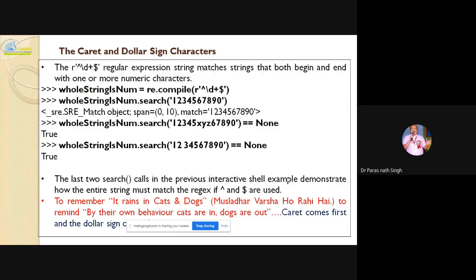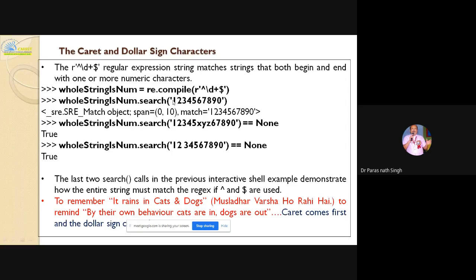Caret backslash d plus dollar: this regular expression matches a string that both begins and ends with one or more numeric characters. Plus means one or more; if it is a star, 0 or more; if it is a question mark, 0 or 1. You know that. I am summing up all those characters in the last slide. So how to make the regular expression where the whole string has only numeric values? Beginning, end, and one or more numeric digits.